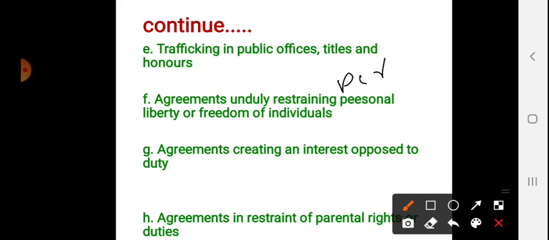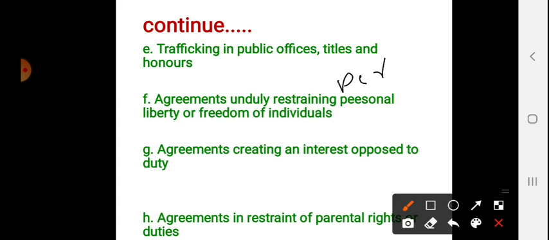For example, an agreement by an editor of a paper not to comment on the immoral act of a particular person is void, right? What is the main duty of the editor? He has to disclose all the facts truly, right? If he is ready not to disclose the immoral act of a particular person, it is opposite to public policy, okay.